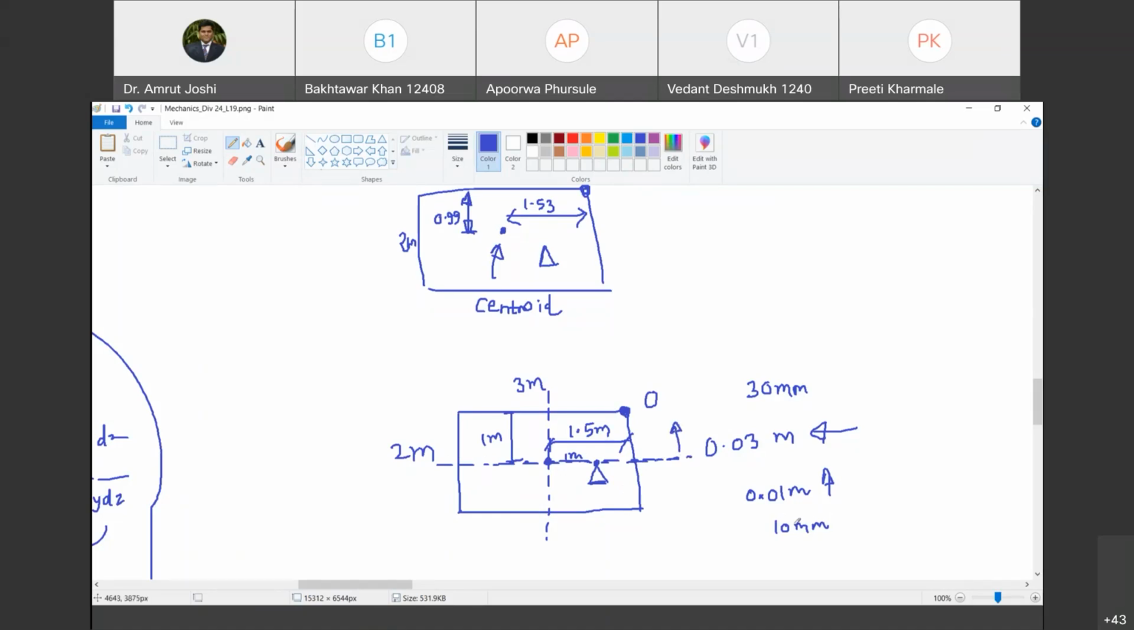Has it shifted up? Yes, by 10 mm. Are you with me? Yes, sir. So shifting up is natural, but by how much amount it goes up will depend upon the area of deduction. Do you agree with me? More the deduction area, more the area of this triangle which has been deducted, more up this centroid will go with reference to the centroid in absence of this hole. Are you with me? Yes, sir.